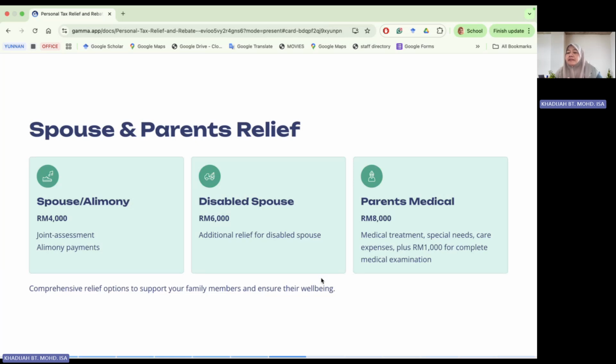Similarly, for the taxpayer, if you are disabled, you can also claim an additional 6,000 ringgit relief. And then we do have parent medical expenses, so the amount given is up to 8,000 ringgit. For children who incur parents' medical expenses, for example, for treatment, special needs, you have to pay for the carer, all right? And then you also can go for a complete medical examination. But all this again will be part of the parent medical expenses. The maximum that you can claim is only 8,000 ringgit.